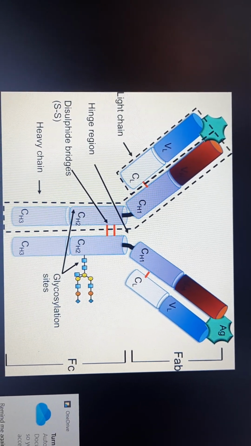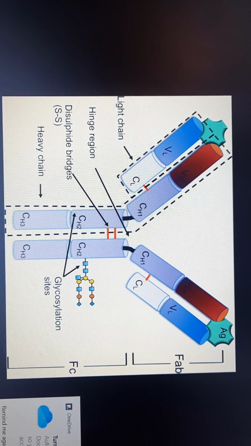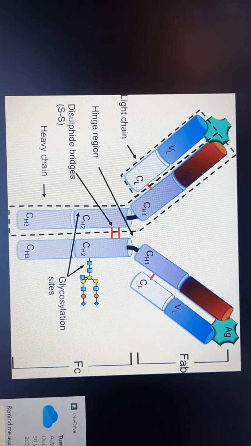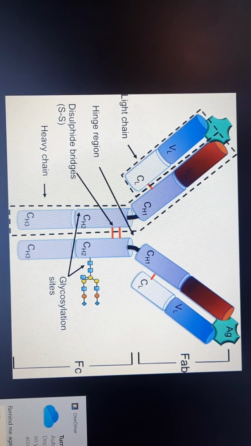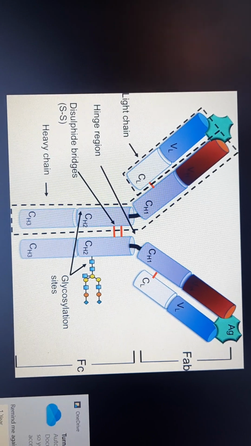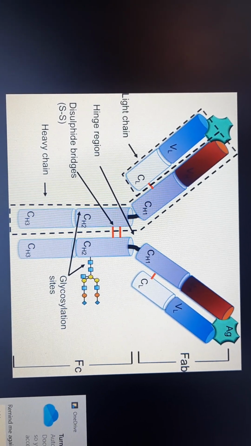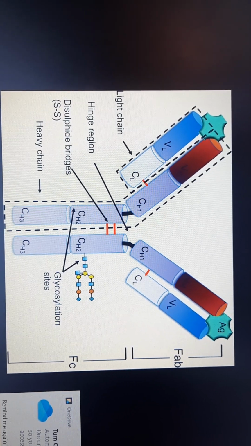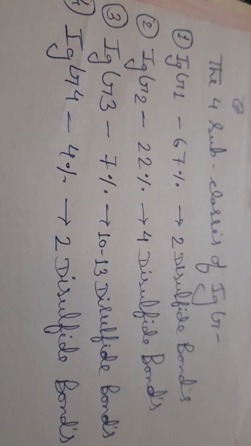IgG is present in the greatest amount in internal body fluid and it is produced during the secondary immune response. The sedimentation coefficient is 7S and the normal serum concentration of IgG is about 8 to 16 mg per ml and the carbohydrate content is about 3%. The half-life of IgG is 25 days.